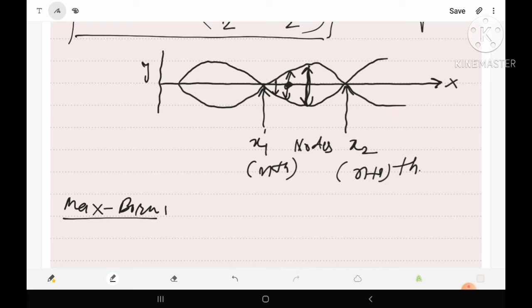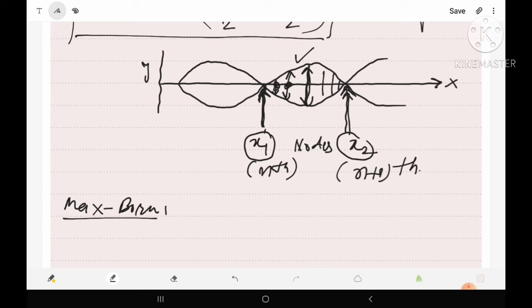But because at this point there is some displacement also, the particle may be found there. Again here there is some displacement along the y-axis, therefore the particle may be present there, which means there should be some probability. Similarly at all the points there should be some probability, but at the position x1 and at the position x2, because the resultant amplitude, or the perpendicular displacement along y direction, is 0, there is no probability to find the particle at position x1 and x2.